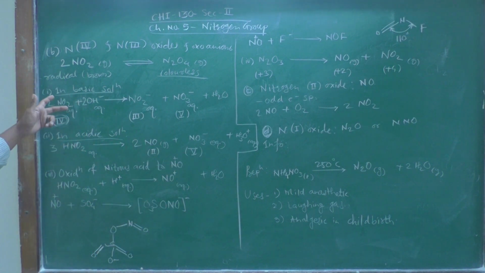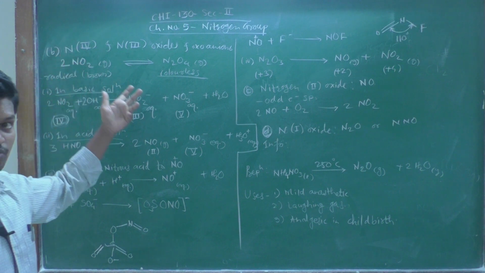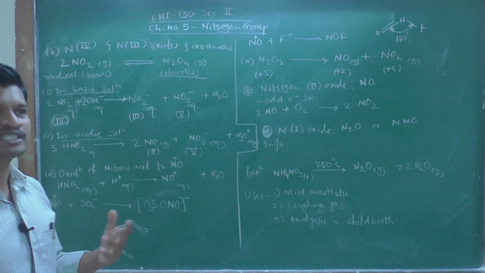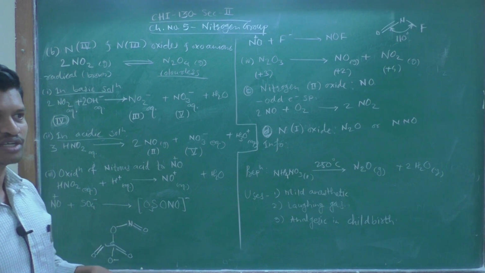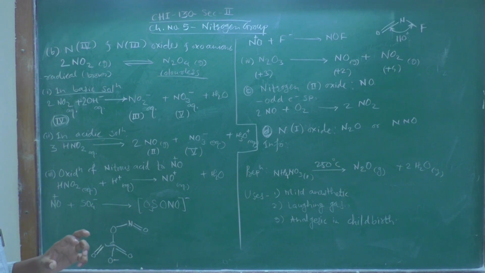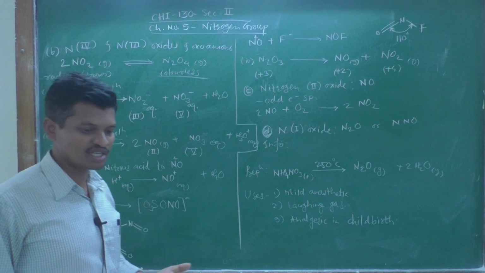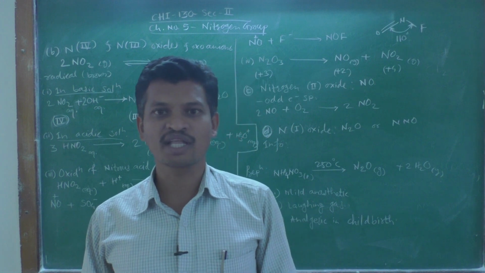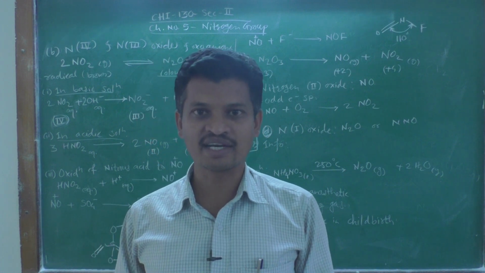So, this difference may be asked in your examination: how the behavior of nitrogen plus 4, that is NO2 gas, changes in acidic and in basic condition. In basic condition it gives plus 3 and plus 5 oxidation state products, that is nitrite and nitrate ion.